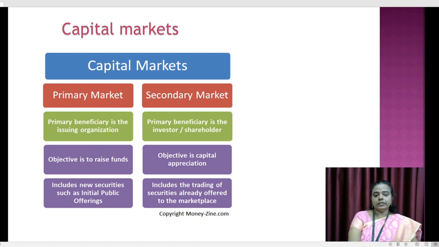So again I will summarize. The primary market is the issuing organization, the beneficiary is the issuing organization, and the main objective is to raise funds. Here new securities such as initial public offerings come under the primary market. So in the secondary market, who are the beneficiaries? The investors or the shareholders.